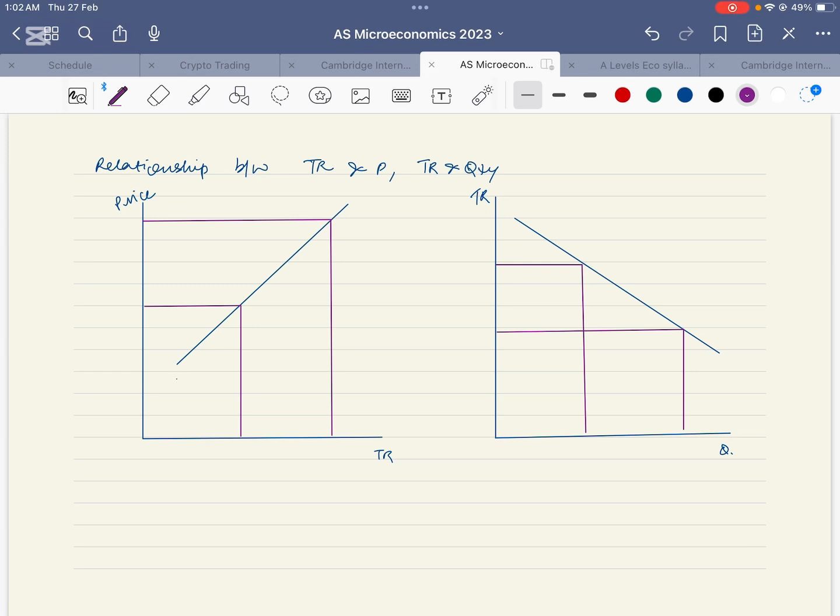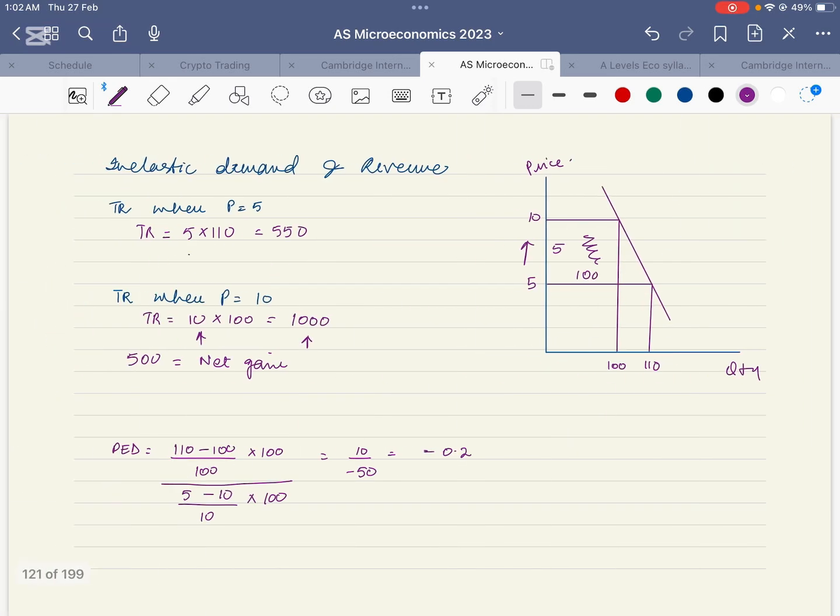And as the quantity consumed decreases, total revenue goes up. Right? Let's have a look. We can see that the quantity consumed decreased, total revenue went up. As the quantity consumed increased, total revenue went down. This is the difference between goods having elastic demand and inelastic demand and their impact on revenue.